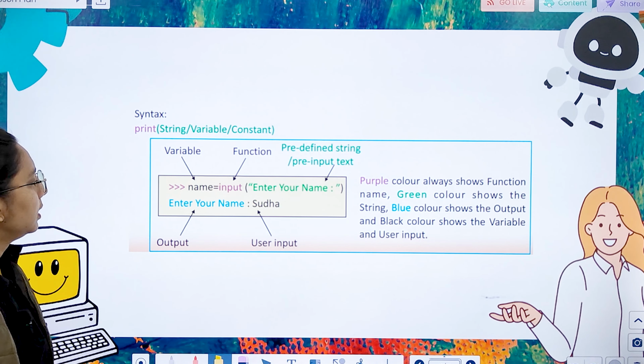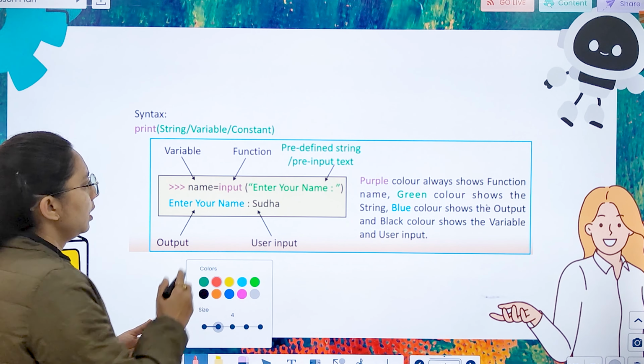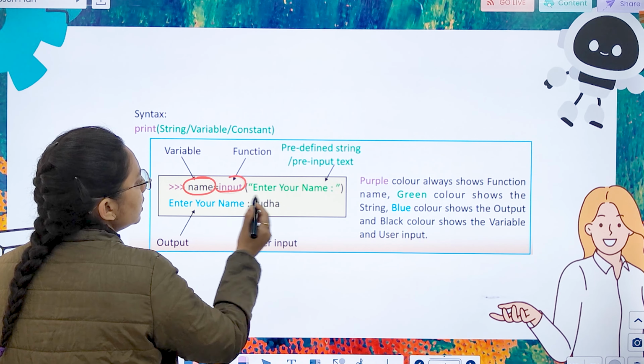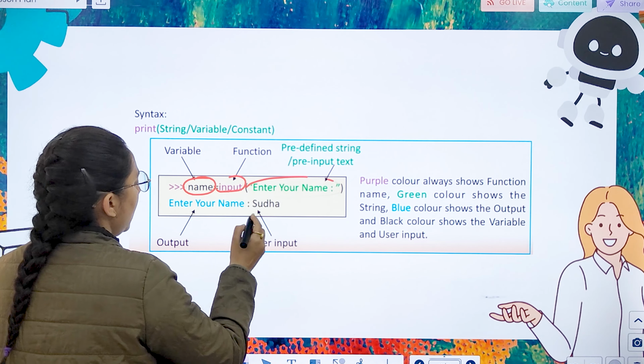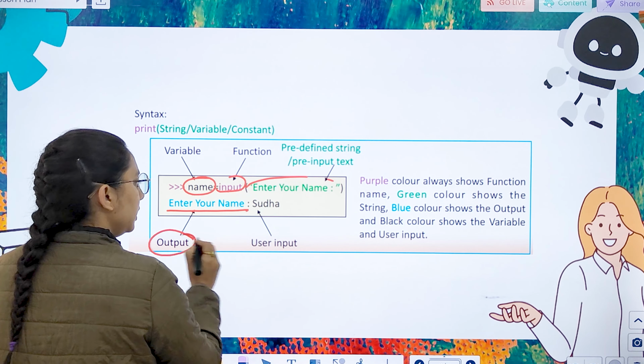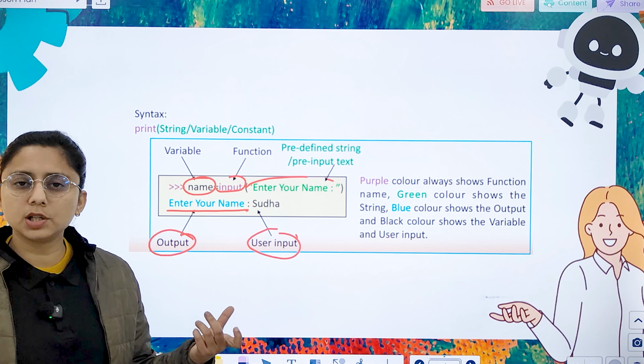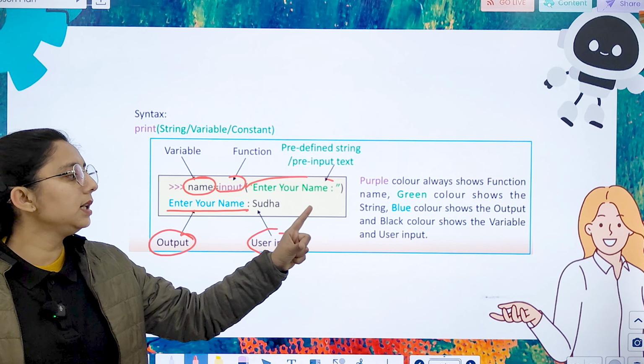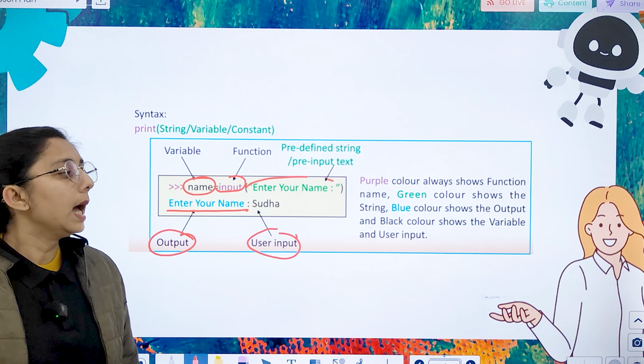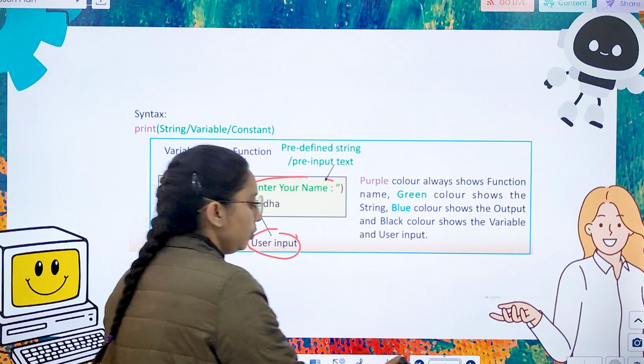Like this you can see, this is a variable, this is a function, this is your predefined string, this is an output and this is your user input. Purple color always shows the function name. You have to keep in mind: green color shows the string, blue color the output, and black color shows the variable and user input.